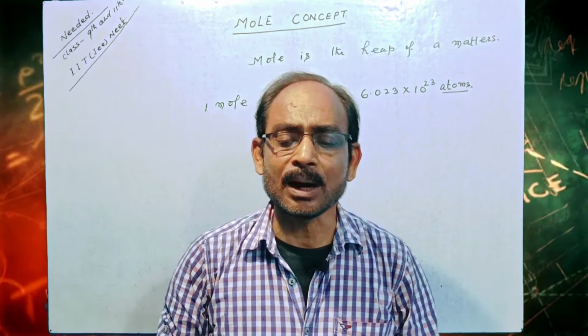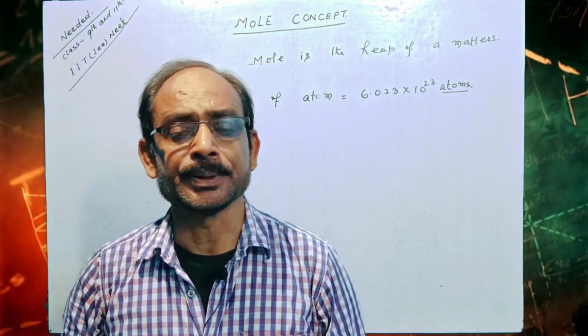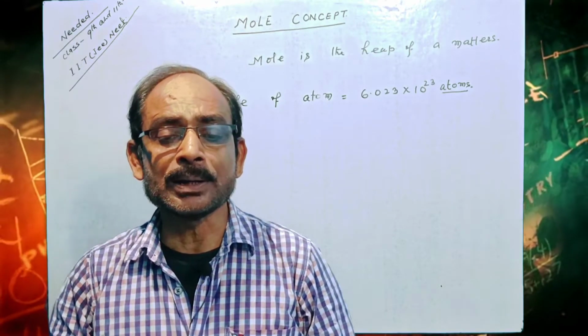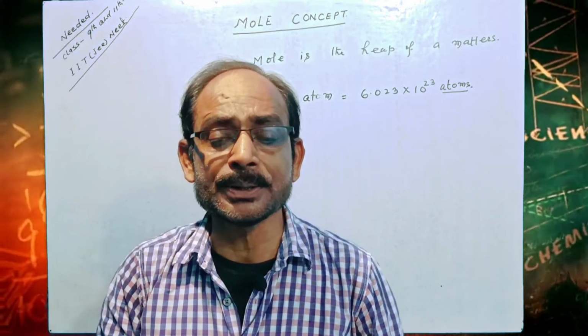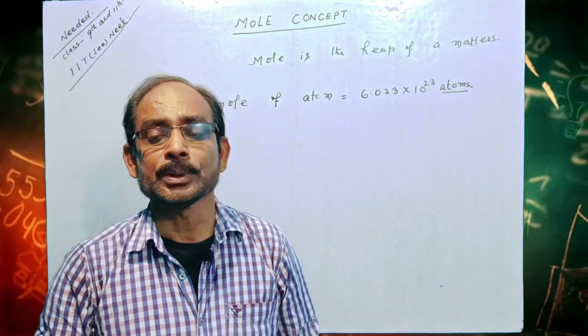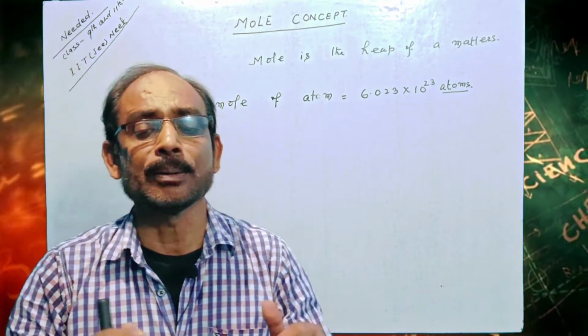Mole is also a unit that qualify about the weight of a compound equal to the mass, molecular mass in grams.